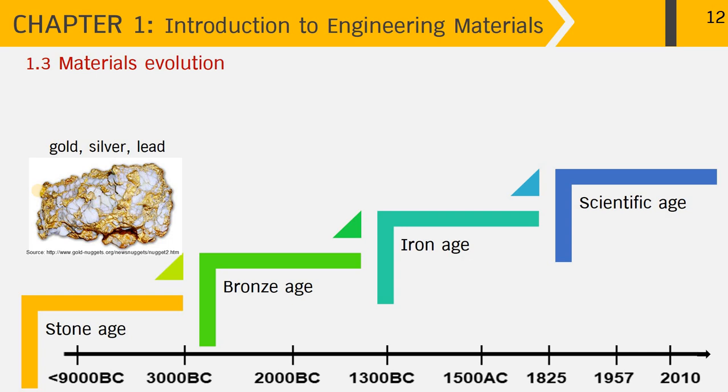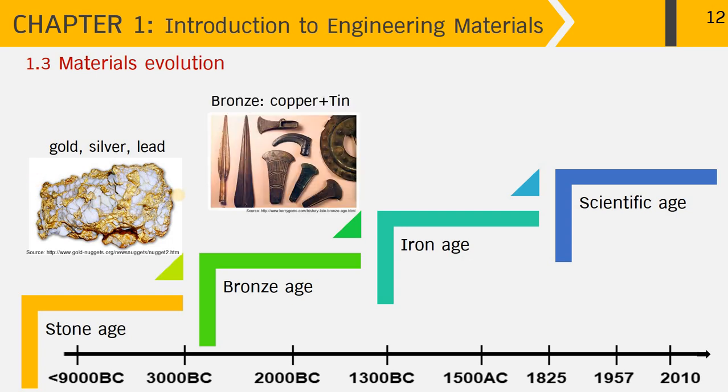Interestingly, these metals can be found in their native form. It means that you don't need to extract gold from ores. Therefore, people in those days could use gold and silver as their ornament and use stone as their weapon.